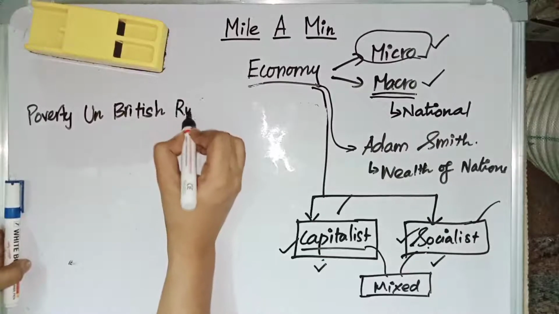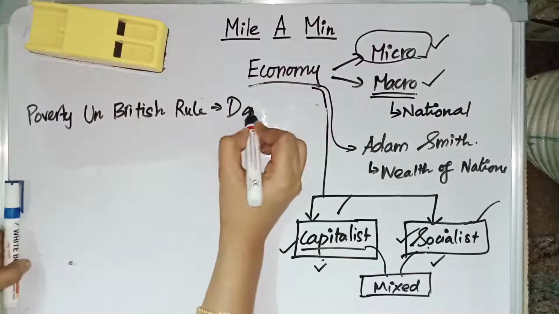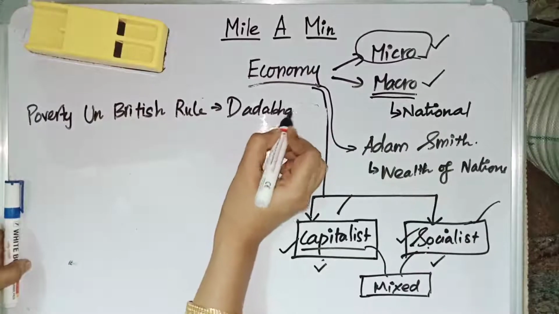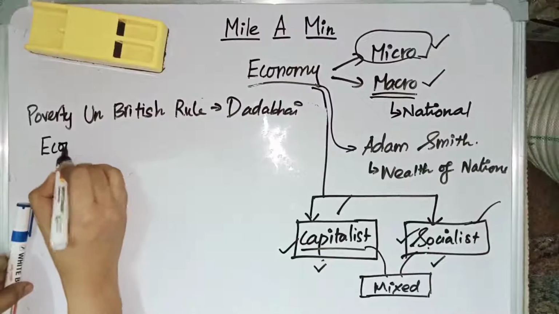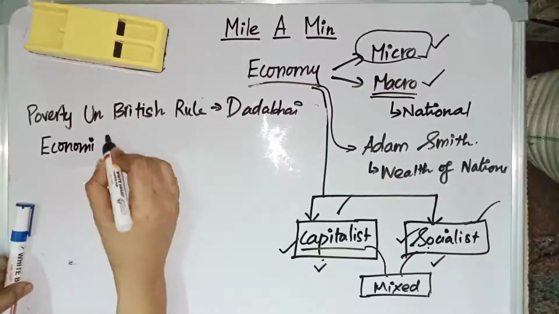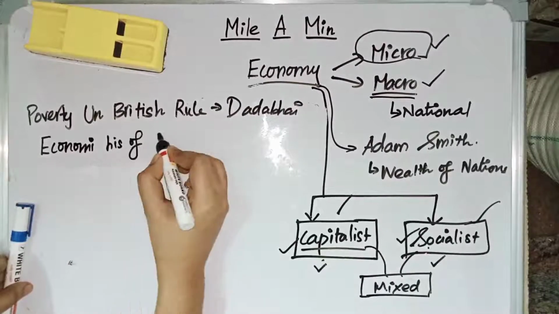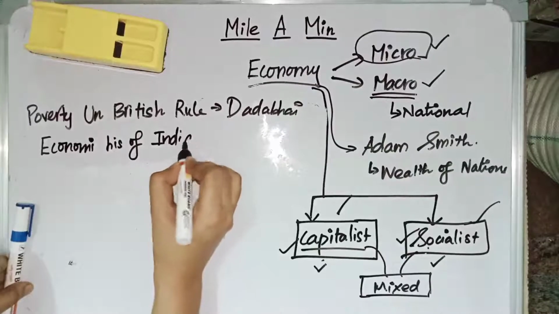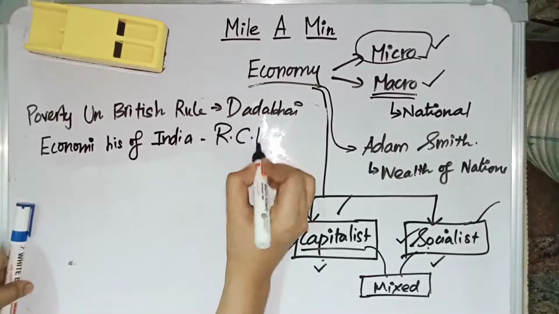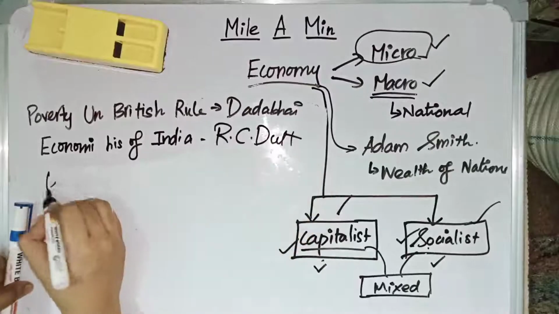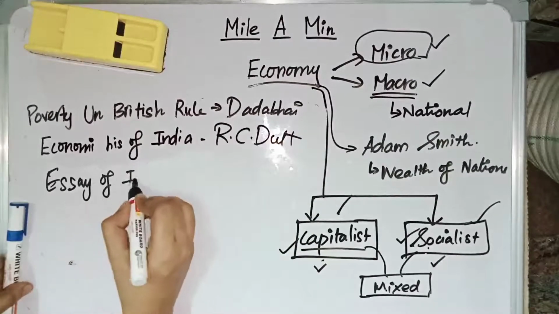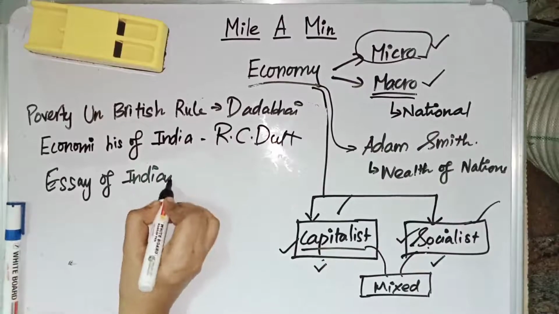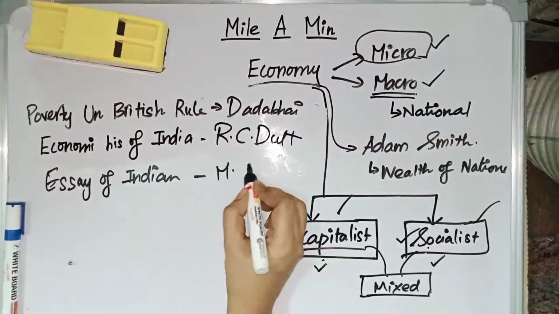Poverty and British Rule is by Dadabhai Naoroji. Then we have Economic History of India. Economic History of India is by R.C. Dutt. Then we have Essay on Indian Economy. Essay on Indian Economy is by M.G. Ranade.